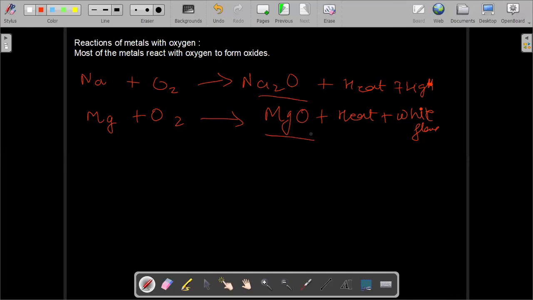If you want to test for magnesium oxide, you can. As they are soluble, these are oxides of alkali metals and alkaline earth metals, they are soluble in water. So you can test them with the pH paper. Alkali metals,